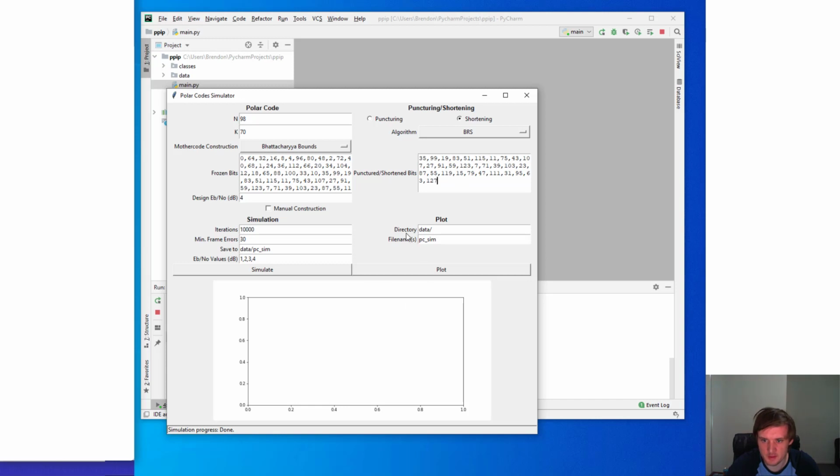For plotting, we must specify our root directory where our data has been saved to, and the file names, which can be more than one if you separate them by a comma. But here we want to plot what we just simulated, PC sim. So let's plot. And there's our result.